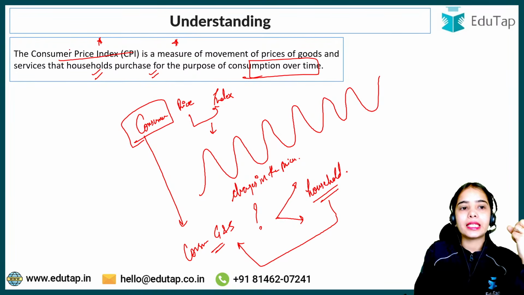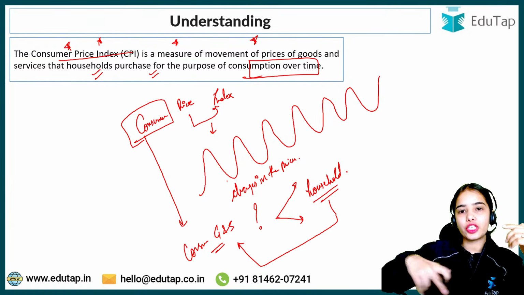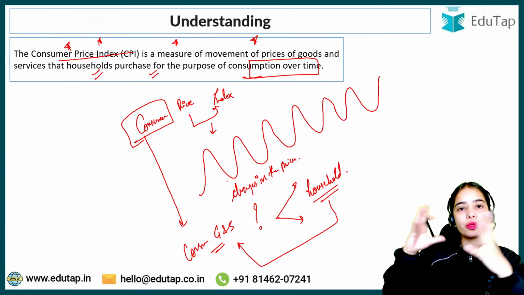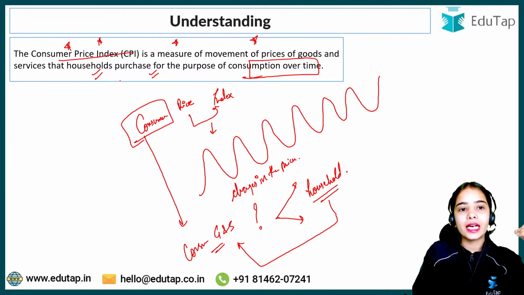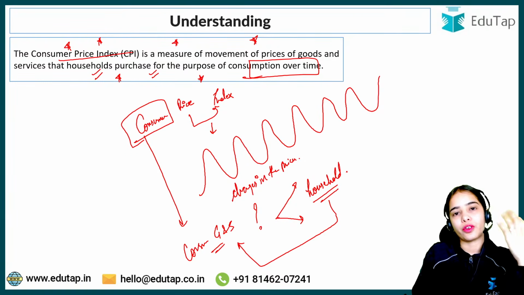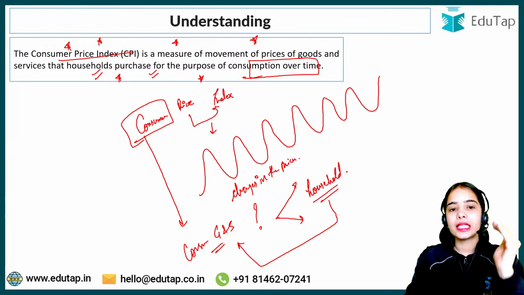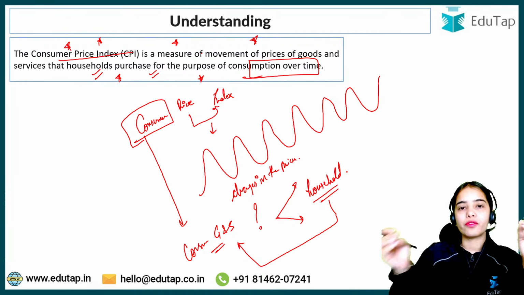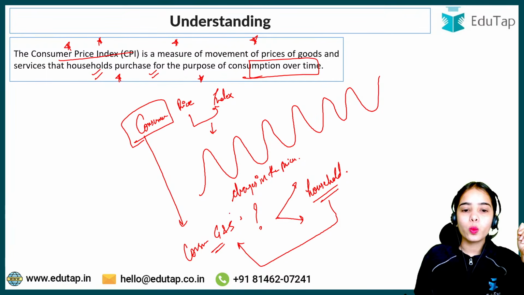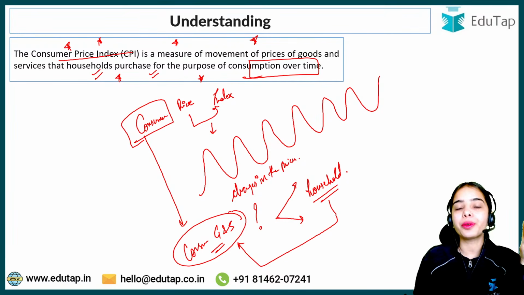So this is the idea, that the consumer price index shows us the movement of prices, the changes in the prices of the consumer goods and services over time that households purchase for the purpose of consumption. So this is the consumer price index that shows us the change in prices of the consumer goods and services. Now, what are the goods and services that are consumed by the consumers?